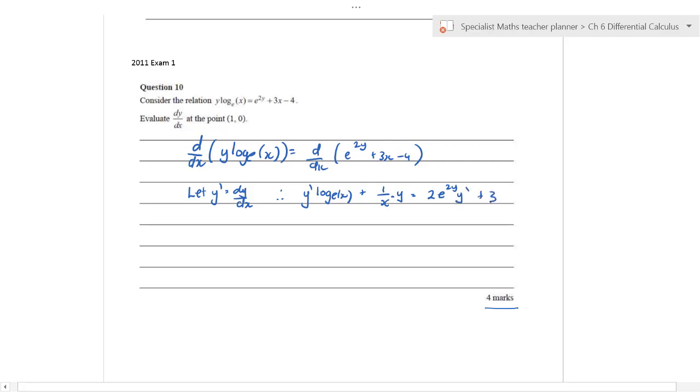And now what we're going to do is evaluate dy/dx at the point 1, 0. So what we're going to say at 1, 0, we're going to just sub it in to make our lives easier.